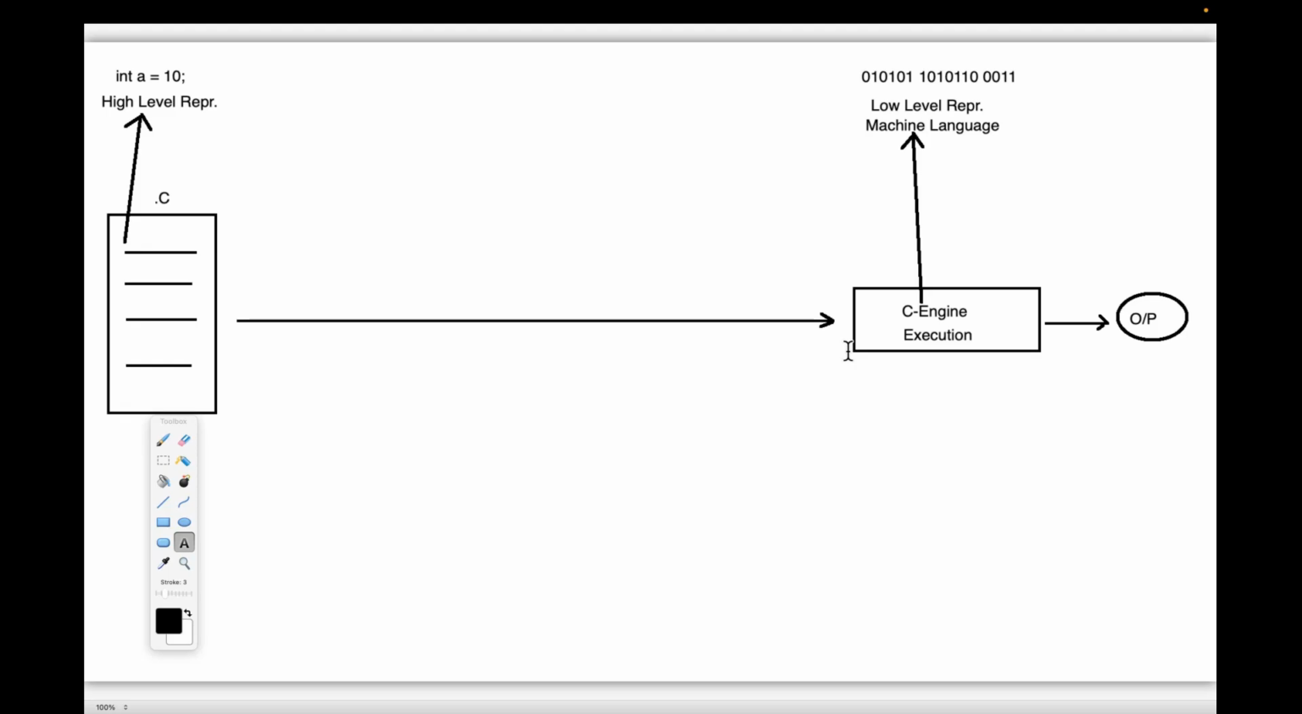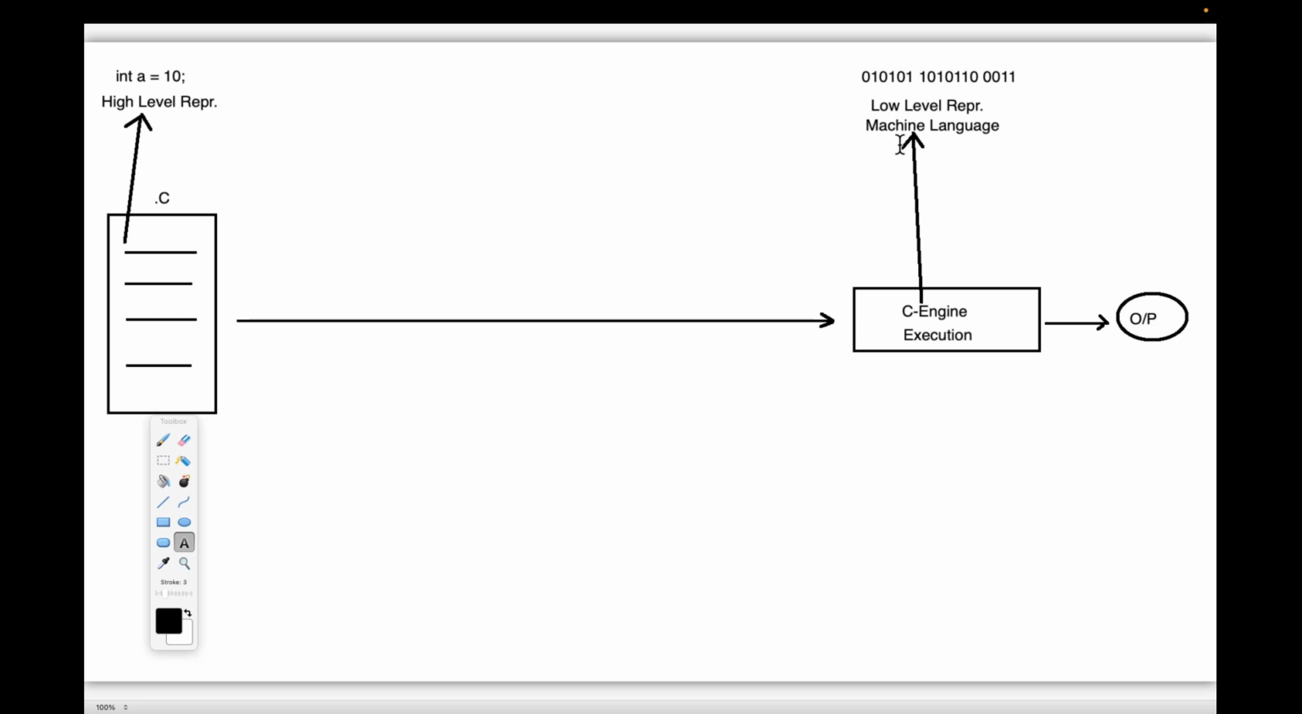Is it possible? No, it is not at all possible. It is not possible for the C engine to understand and execute a high level program. Why? Because the C engine is able to understand only low level language representation.